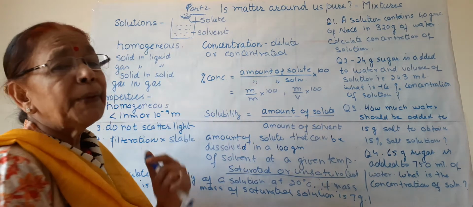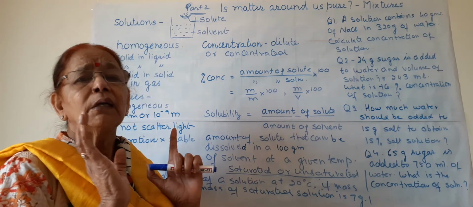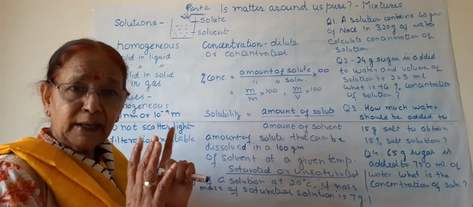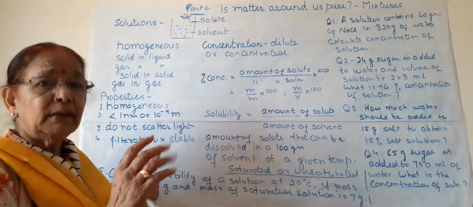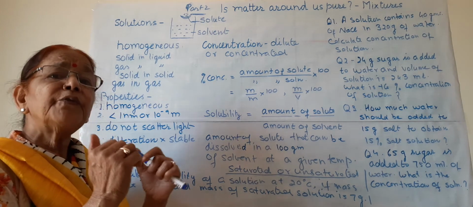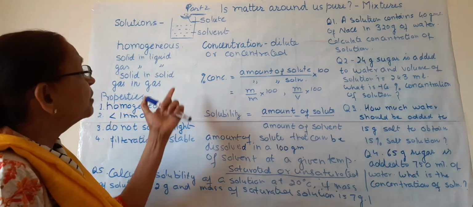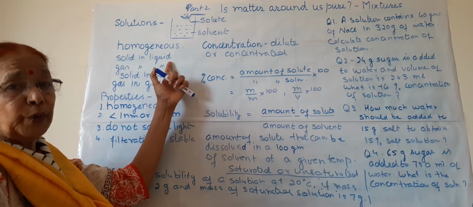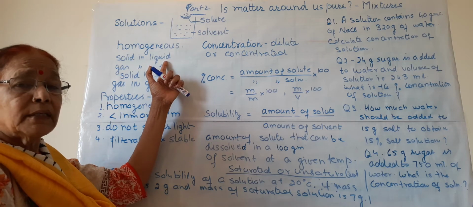With this example, we may think that only solids can be dissolved in liquids to form solutions. But this is not the case. Any state of matter, that is solid, liquid and gas, can be mixed with any other and a solution is formed. I will give some common examples. One is solid and liquid, where the solid is the solute and the liquid is the solvent.